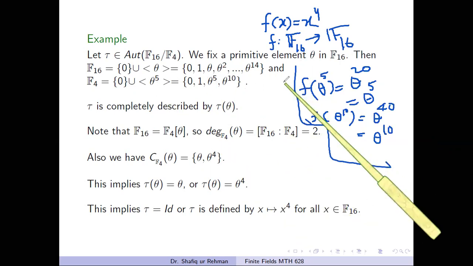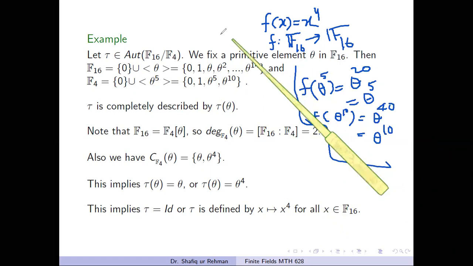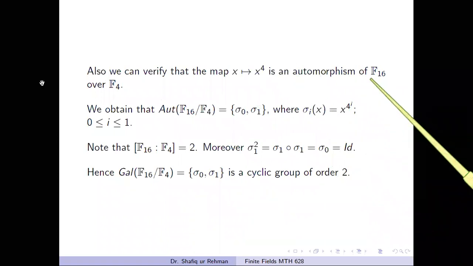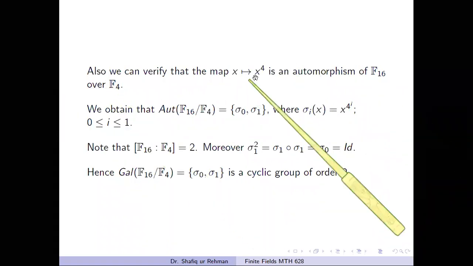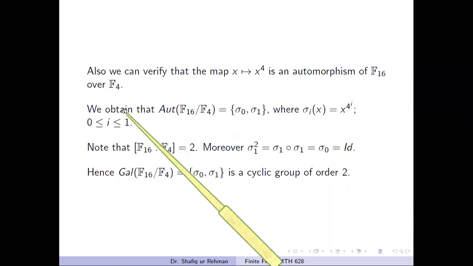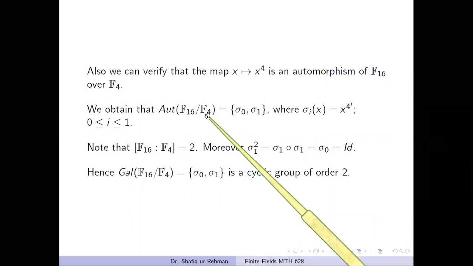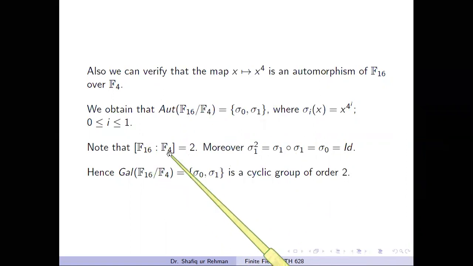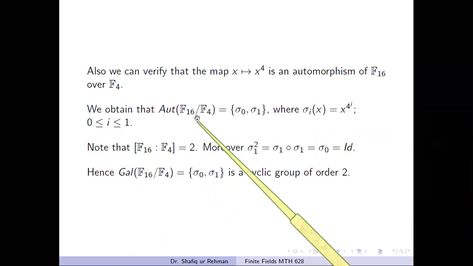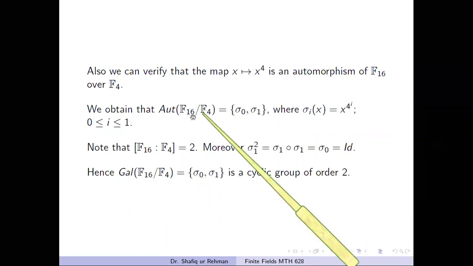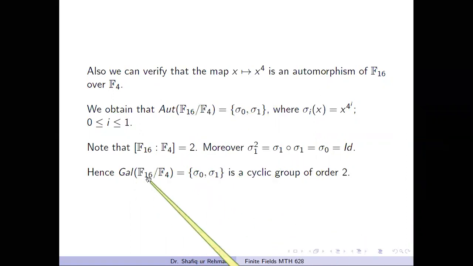So hence we can verify that this is an automorphism of F16 over the field F4, because this mapping fixes the elements of F4. So we obtain that this is the set of all automorphisms of F16 over the field F4. And also note that the degree of the field extension is also 2, so the cardinality of this set is equal to the degree. Hence this is a Galois extension, and this group will be named as the Galois group of F16 over F4, and this is a cyclic group of order 2.